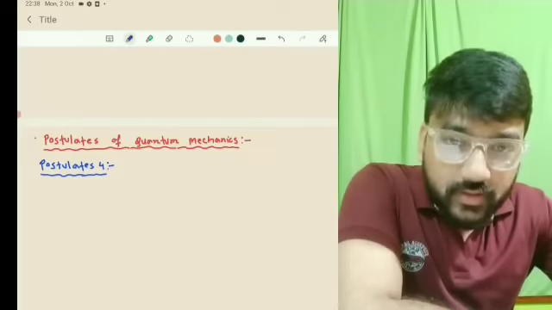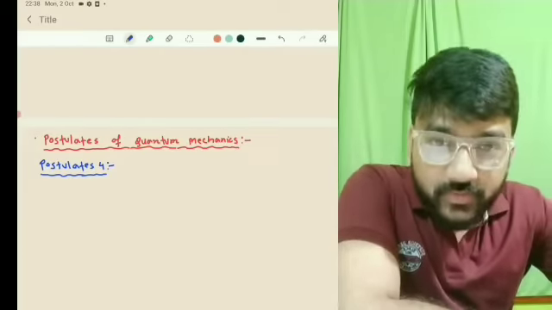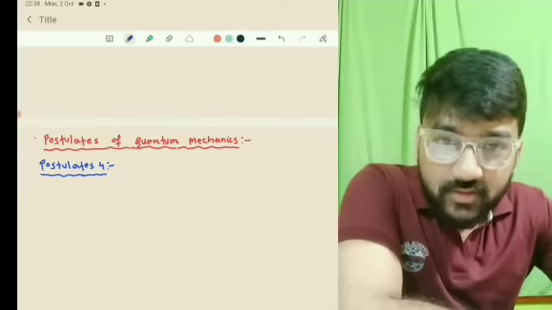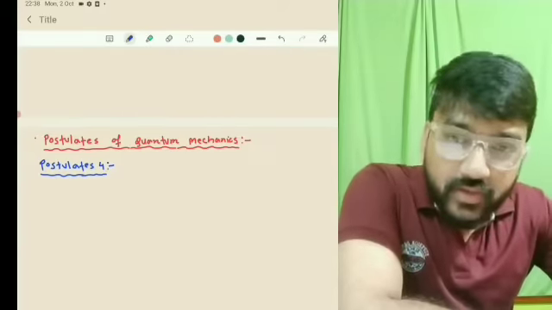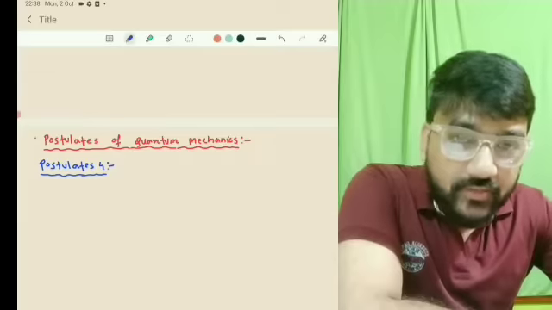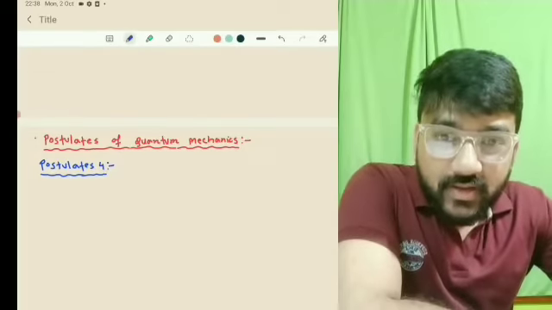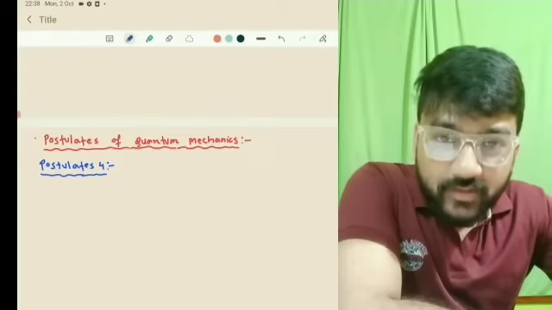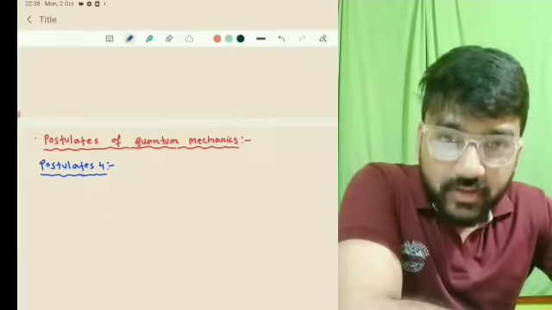So today we will discuss postulate 4. What we will discuss in postulate 4 is basically the probabilistic outcome of the measurement. We know in quantum mechanics, any physical quantity can be represented by an operator that is known as an observable.